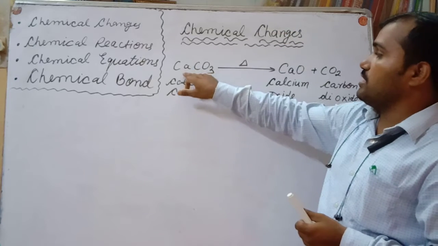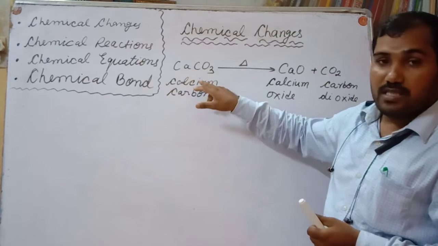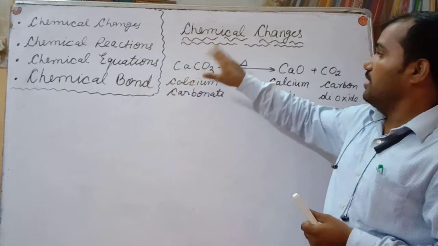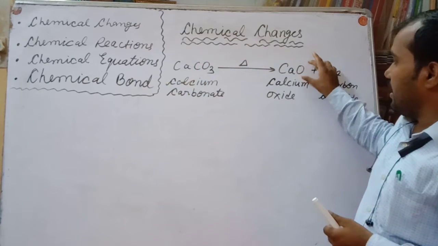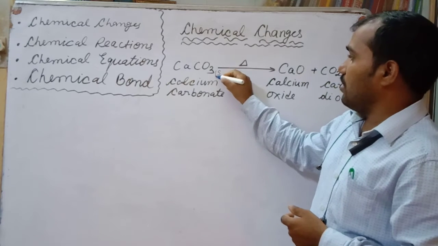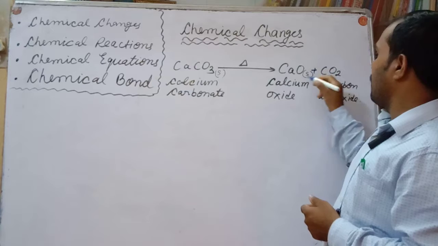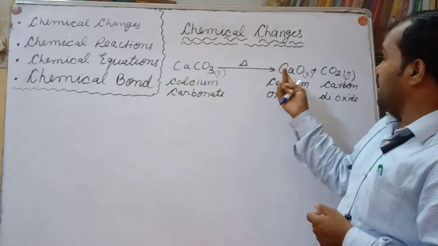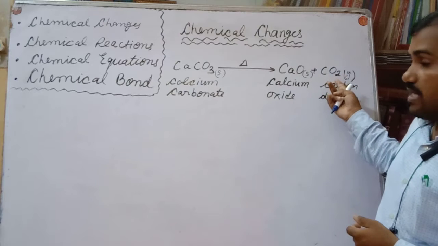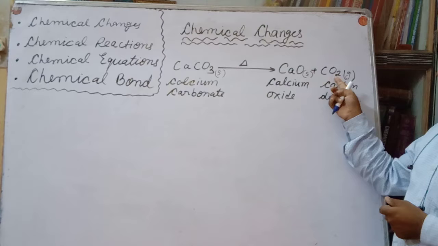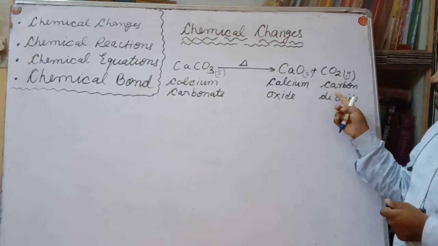Why will it change? Because here calcium carbonate, which is solid in nature and white in color, after heating you are getting calcium oxide, which is a solid, and carbon dioxide, a gas. Meaning after heating you are getting two different components, solid calcium oxide and gaseous carbon dioxide.